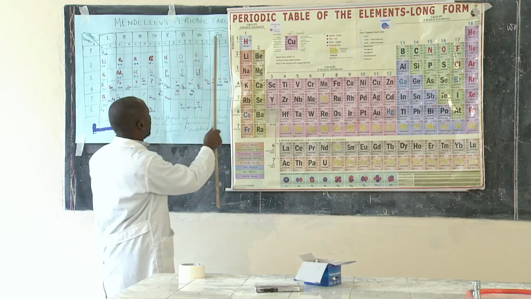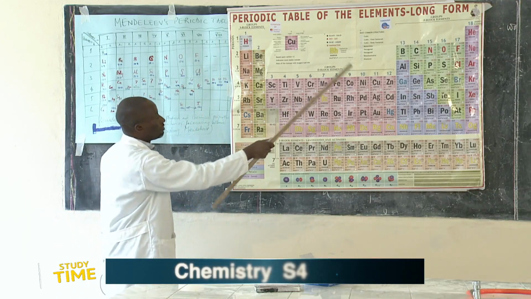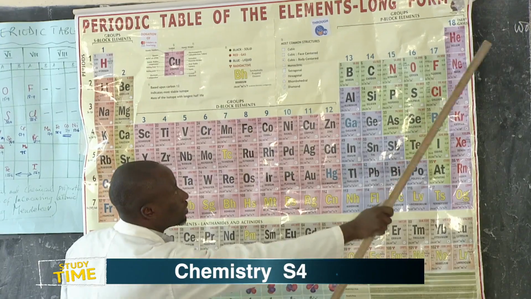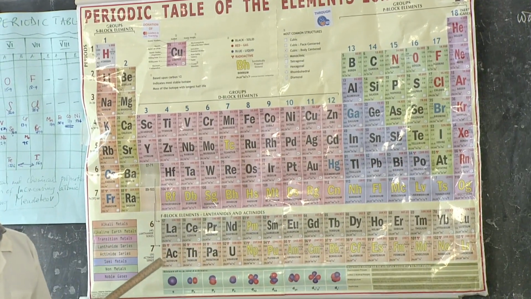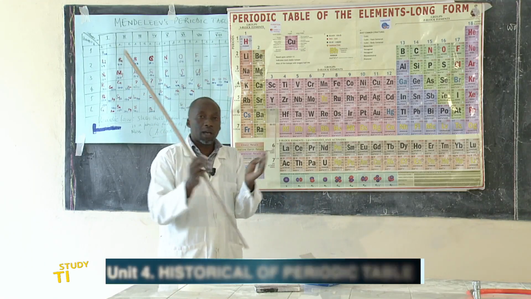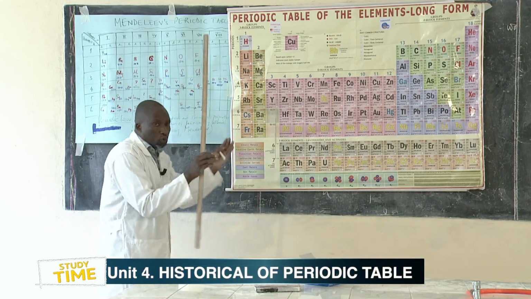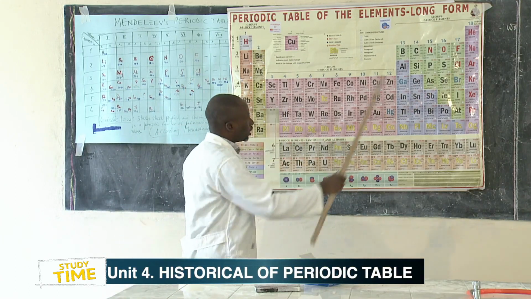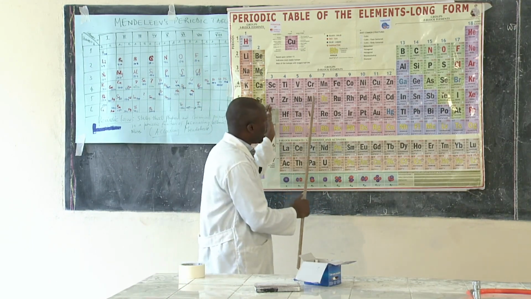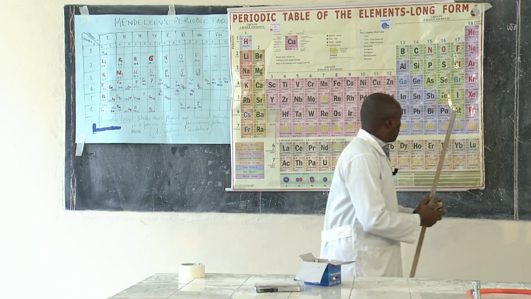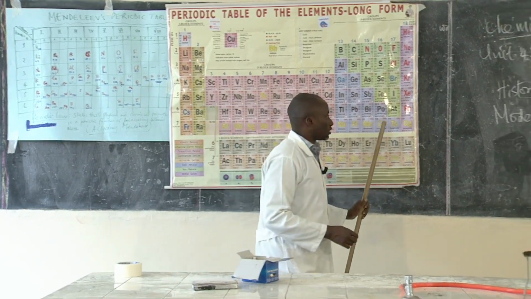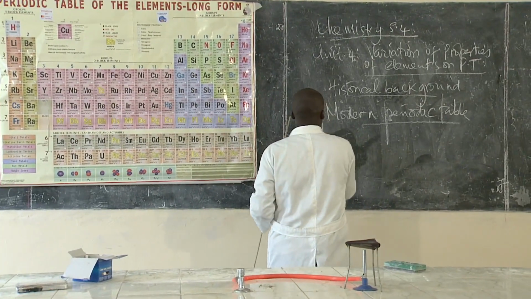So Mendeleev's periodic table didn't have these groups as they are indicated. So that is another difference. In Mendeleev's periodic table, you'll find some of the elements put together in the same group, which is not the case in the modern periodic table.